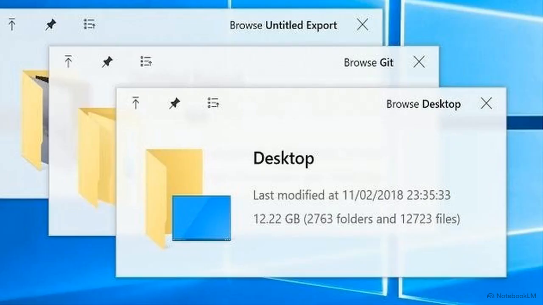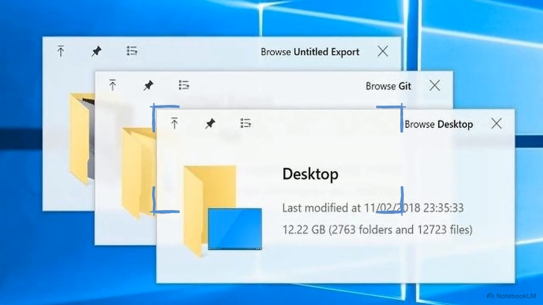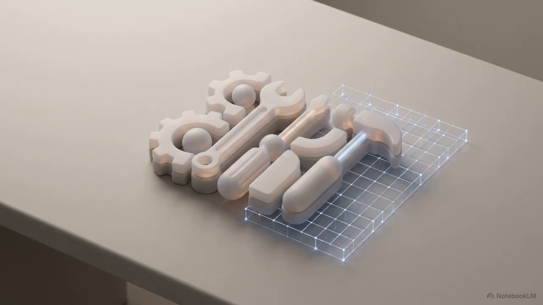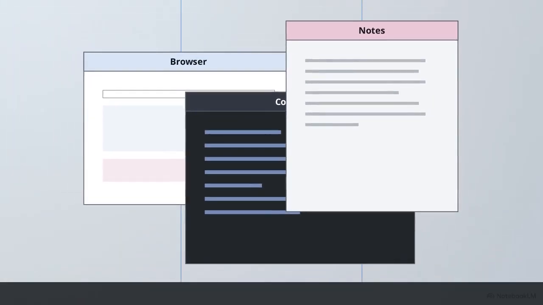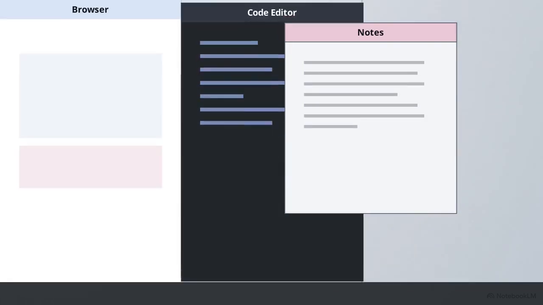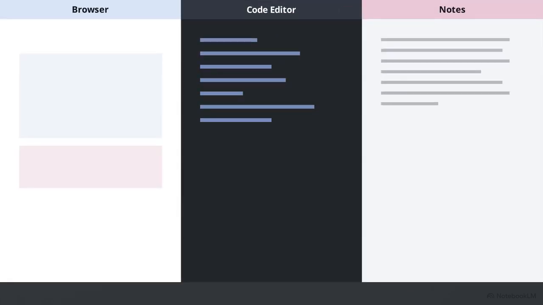Desktop environments are notorious for generating cognitive load. When you have overlapping File Explorer windows stacked on top of each other, every click to find what you need introduces a tiny bit of friction. Microsoft's PowerToy suite solves this for Windows users with a utility called Fancy Zones. Instead of manually dragging and resizing windows, you can create a rigid architectural grid. Applications snap perfectly into predefined spaces the moment you open them.